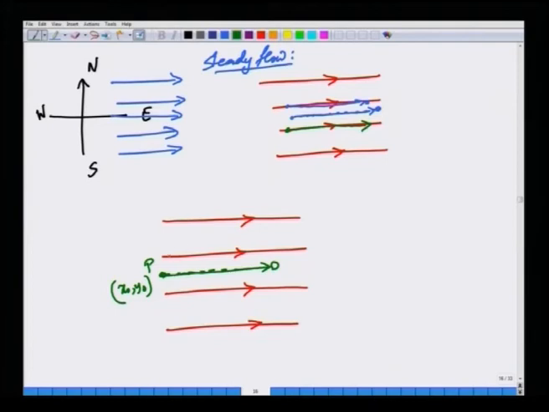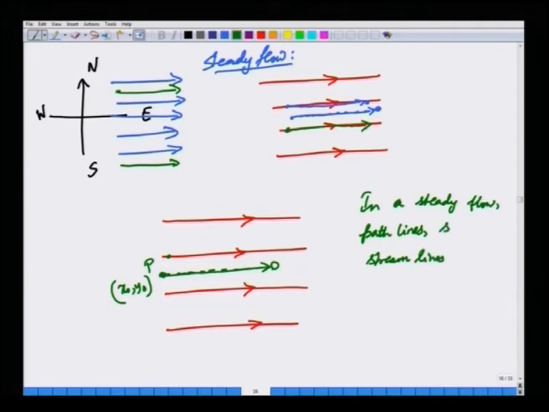Okay. Instead of imagining, you can draw another streamline here also, because the streamlines are completely parallel in this simple example, because the velocity vectors are completely parallel to each other. So, in a steady flow, the path lines, streak lines and streamlines will merge. They will be identical.